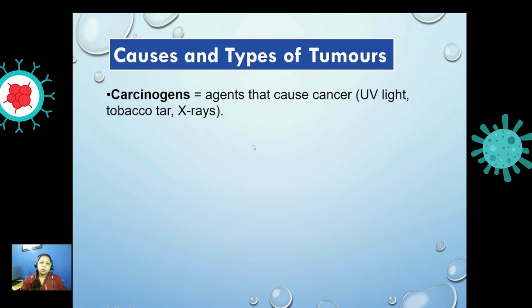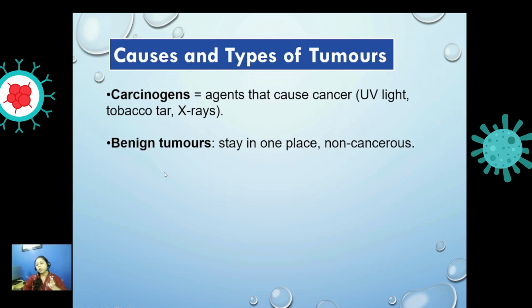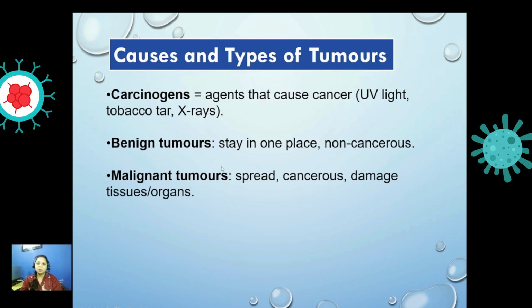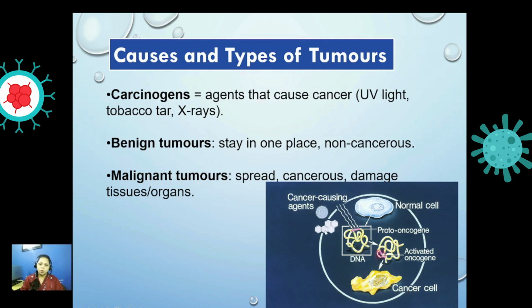So what are the causes? Number one is carcinogens. You might have heard that excessive exposure to UV light or X-ray can lead to mutation in the genes, and this mutation can actually produce cancer. The other important reason is tobacco. Then the benign tumor: it is localized, doesn't spread, and is non-cancerous. But the malignant tumor spreads all around, and sometimes it becomes really difficult to detect which part has it. It spreads cancerous, damaged tissue and organs.